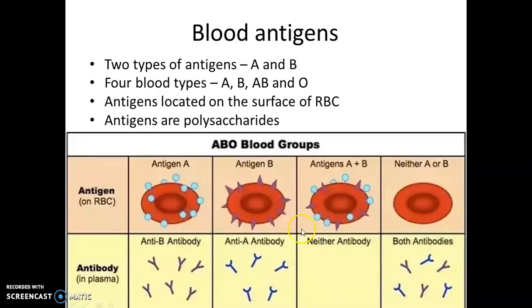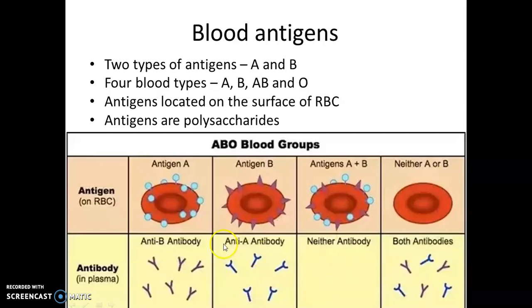When it comes to the antibodies in the plasma, A blood group individuals have anti-B antibody, B blood group individuals have anti-A antibody, and AB blood group individuals have no antibody in the plasma. Then O blood group individuals have both anti-B antibody and anti-A antibody in the plasma.